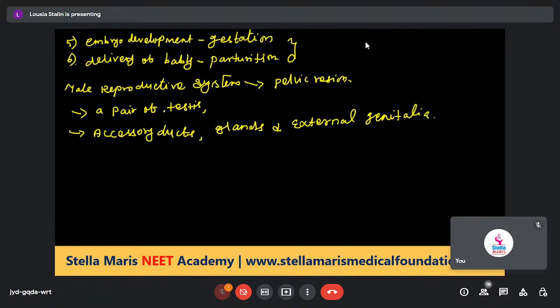It consists of a pair of testes, along with accessory ducts, accessory glands and external genitalia. First one is the testes.